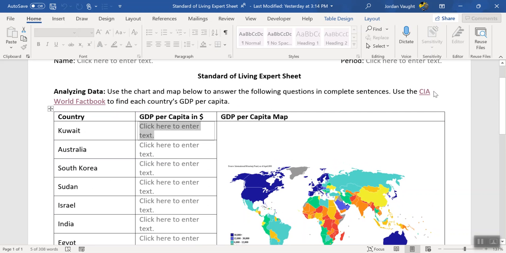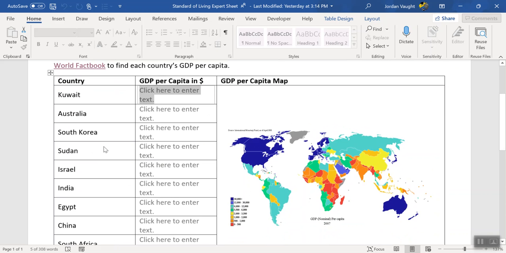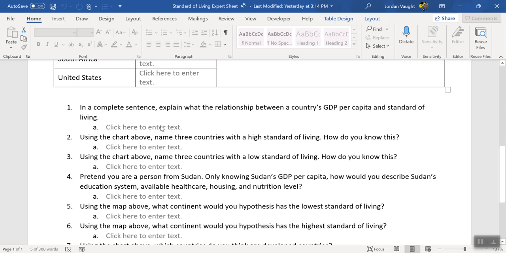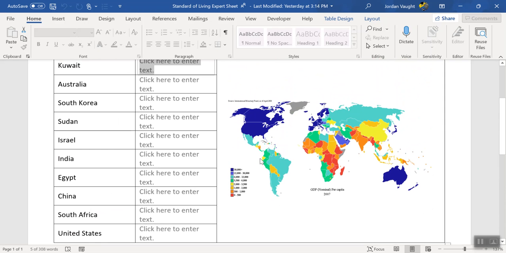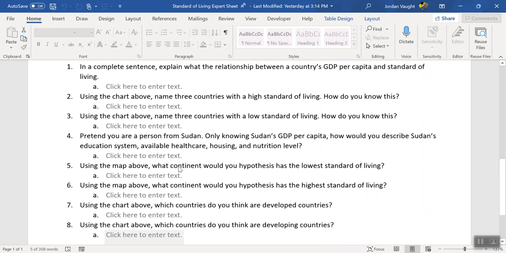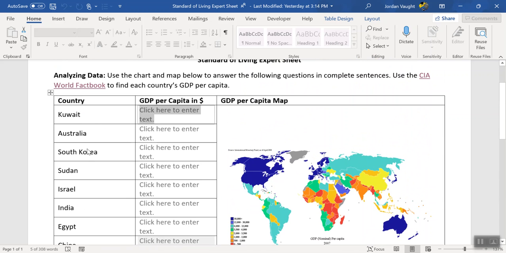You're going to go to this website right here, which I already have for you, and find the GDP per capita of each of these countries. Once you get the chart, you'll answer these eight questions based off of the table and this map. So do the table first, then you have the answers to help you. To find these, click on that website. Remember, you have to control-click, or just right-click and open hyperlink, which I have done.